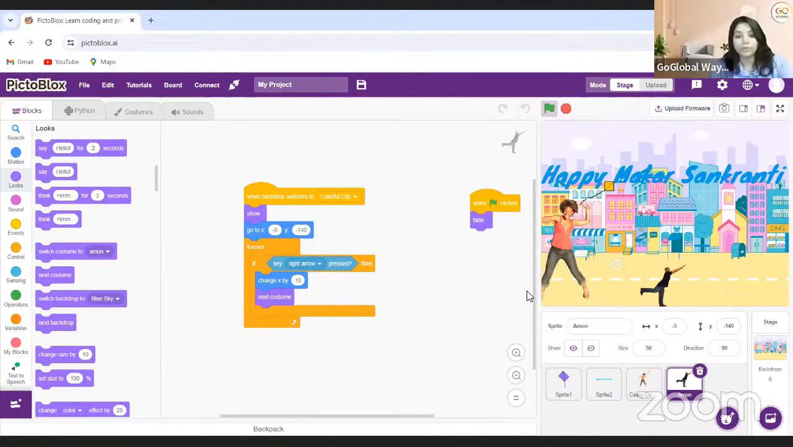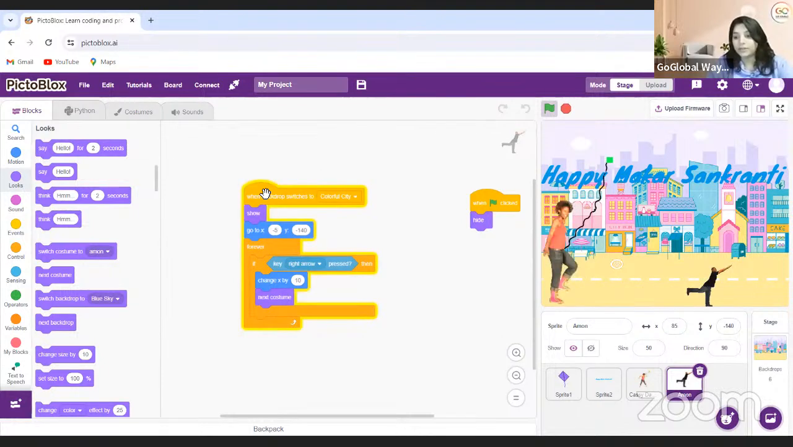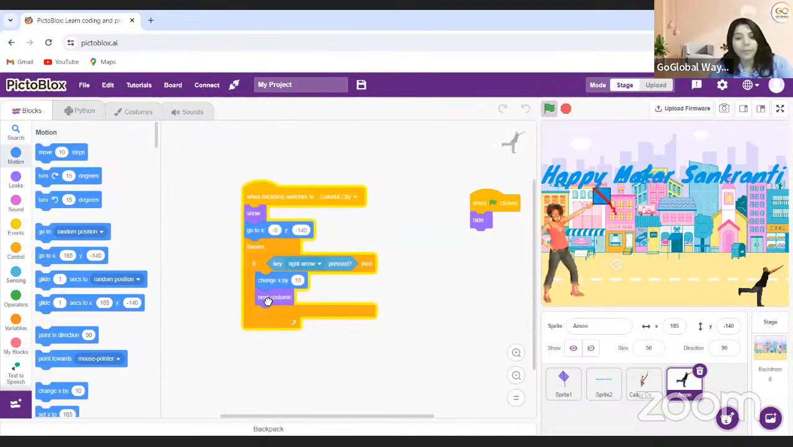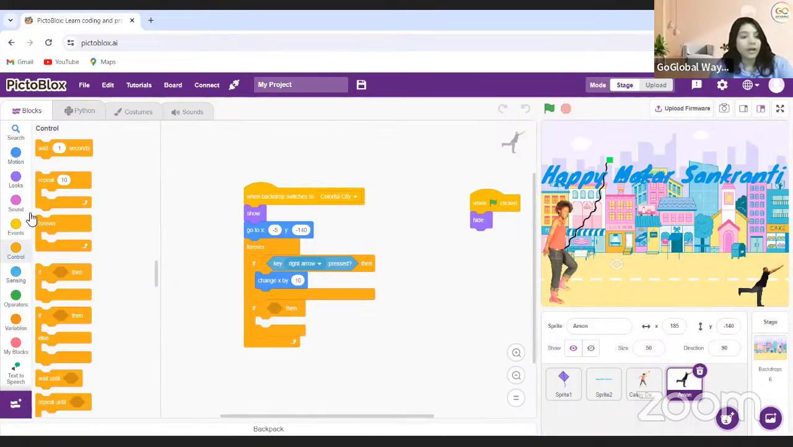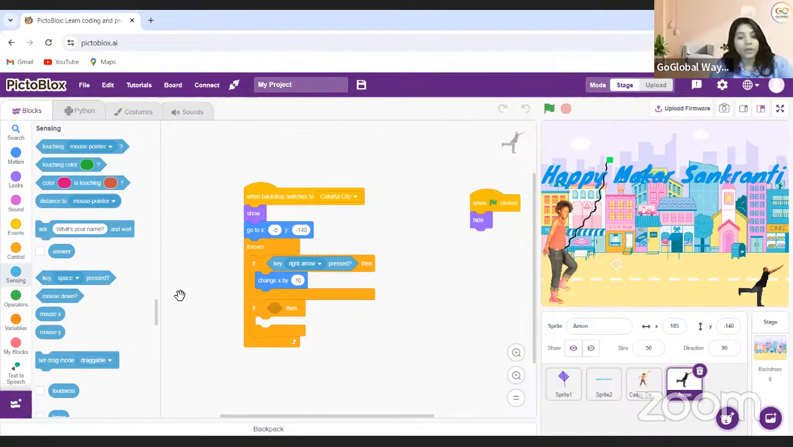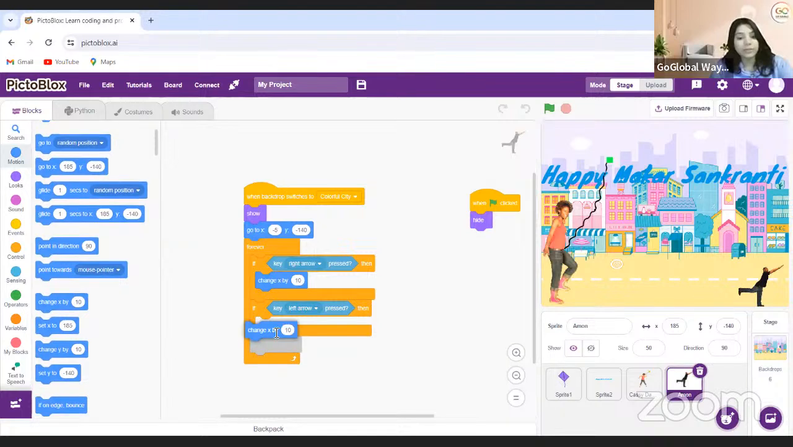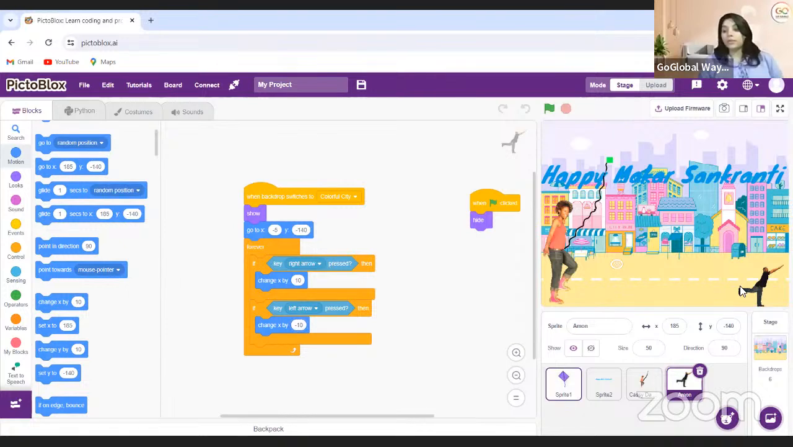So when I do right arrow key press, oh, it has only one costume. That means that's okay, no problem then. I'm not going to change the costume. And when left arrow key press, I will just go to control and I'll take another if and then. And here I will take key press block. So when left arrow key press, then change x by -10 it will be.